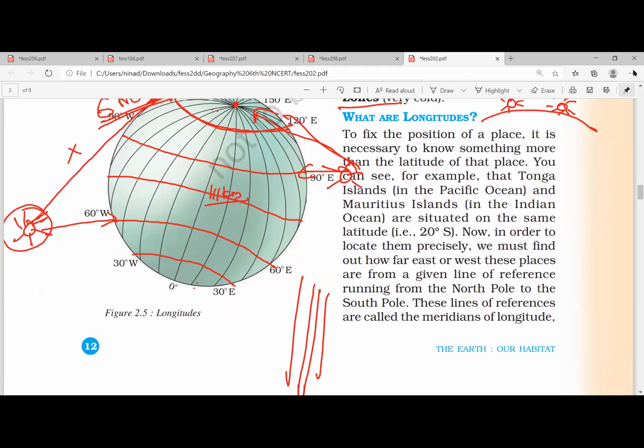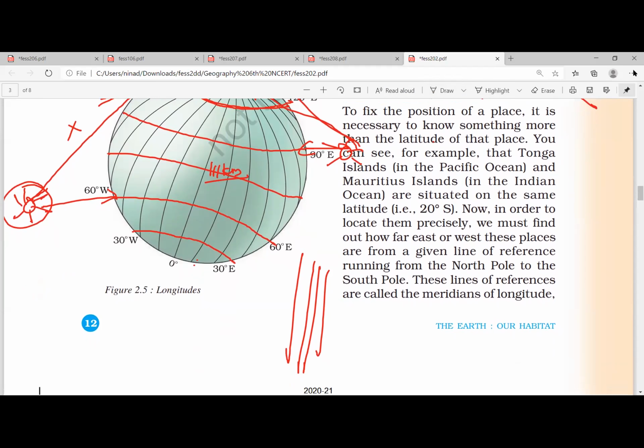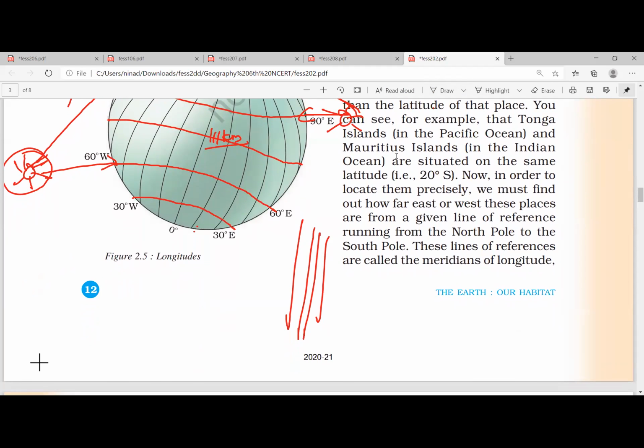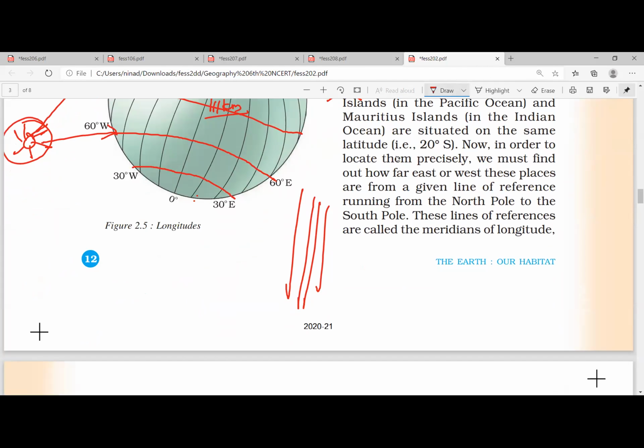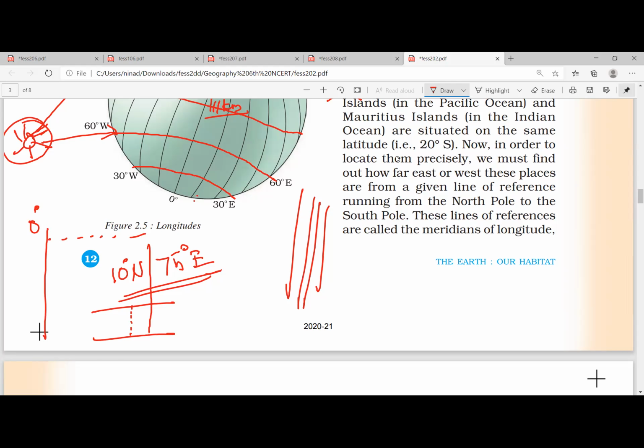To fix the position of a place, it is necessary to know something more about the latitude of the place. Now both latitude and longitude will help us to find a location. For example, they are saying 10° north and 75° east. Which location are we talking about? From the equator you have to travel 10 latitude, and from the prime meridian, that is 0° longitude, you have to travel 75. So that position you can mark. This is somewhere in Kochi, Kerala. 75° east and 10° north.